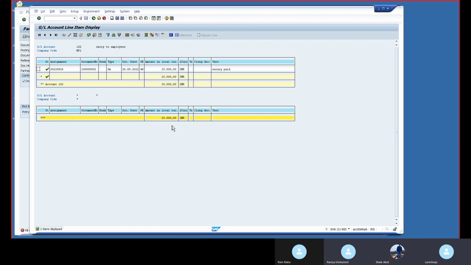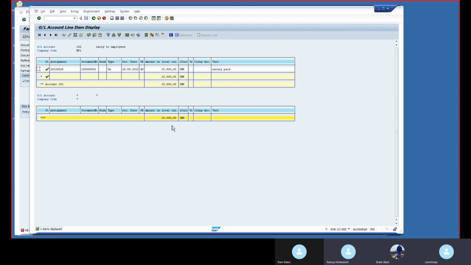Why? Because he needs to decide whether to post. That's why in some companies some entries will be there that only the manager will approve. Sometimes they won't confirm the entries. After confirmation only, the manager will decide whether to go for posting or not. Because once they post, that is final. It will be available in the balance sheet reports. But the parking documents won't display in the balance sheet reports. Only posted entries will come in the balance sheet and profit and loss accounts.